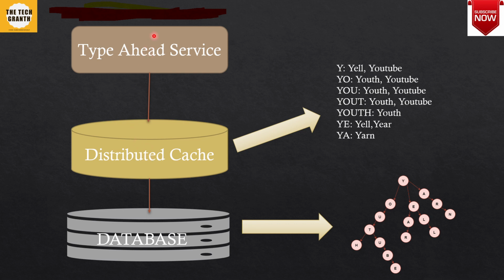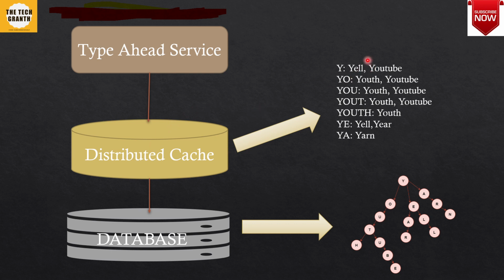So what this type ahead service will do is it will go to this distributed cache, and this distributed cache will store it like this. So if the prefix is Y, it will return Yell and YouTube from this cache itself. So that way the response will be even faster. It will be less than even 100 milliseconds.